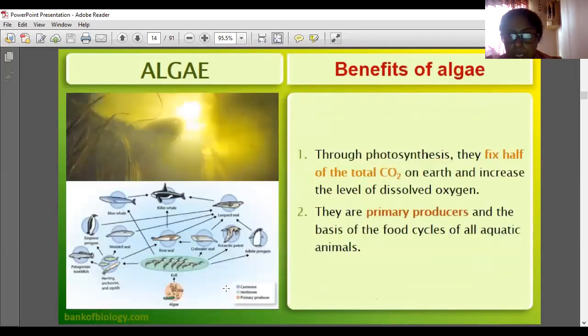Next one, algae. Uses or benefits of algae. Through photosynthesis, they fix half of the total carbon dioxide on Earth and increase the level of dissolved oxygen. They are primary producers and the basis of the food cycles of all aquatic animals. See that, all these organisms first eat the algae.